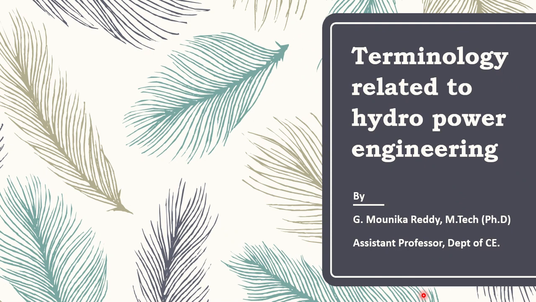As I've told you, in this video I'll be explaining the basic terminology related to hydropower engineering. In my earlier video, I explained what is hydropower, what is hydropower generation, what is the phenomenon of power generation using water, and what is the classification of hydropower plants, on what criteria the classification is done, and we saw the entire classification in detail. Right now, in this video, I will be explaining the basic terminology related to hydropower engineering. These are the very common terms used in hydropower engineering.